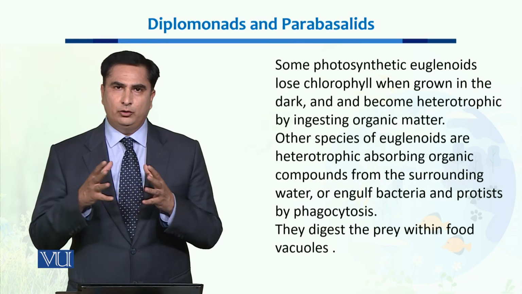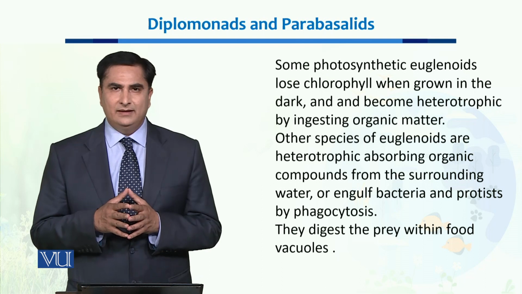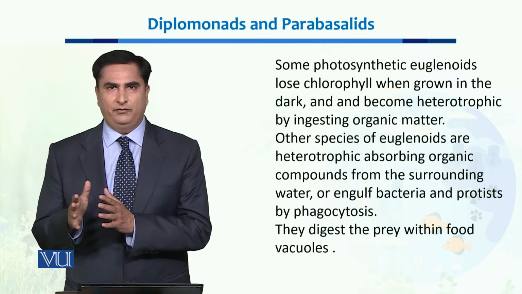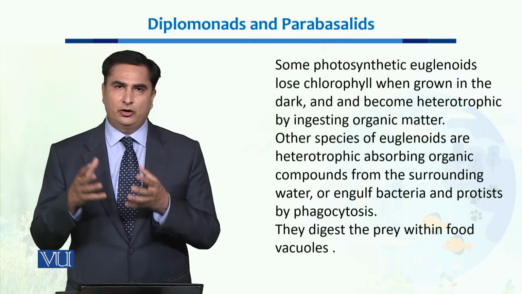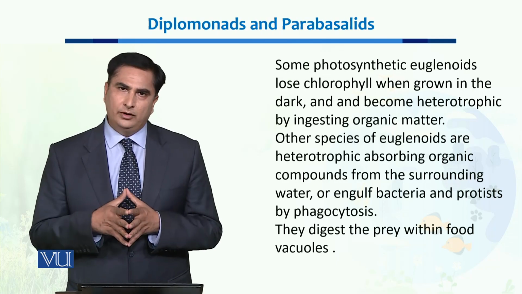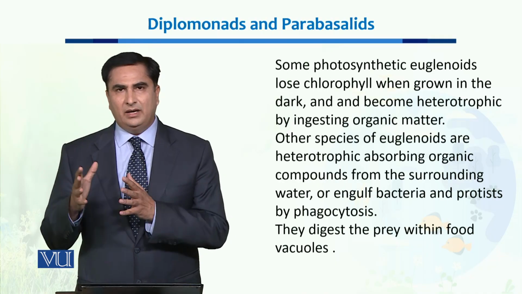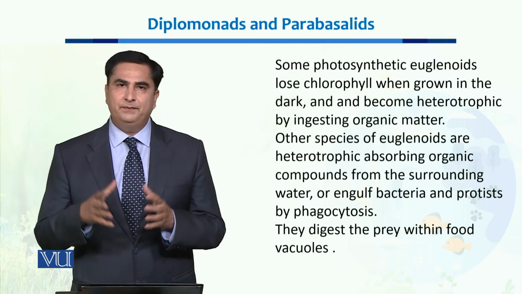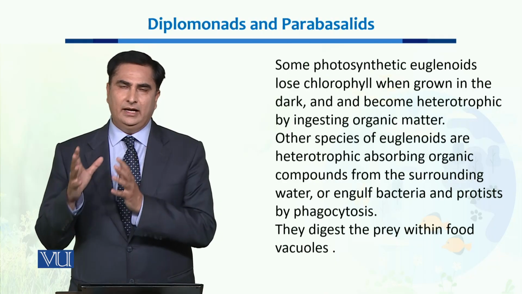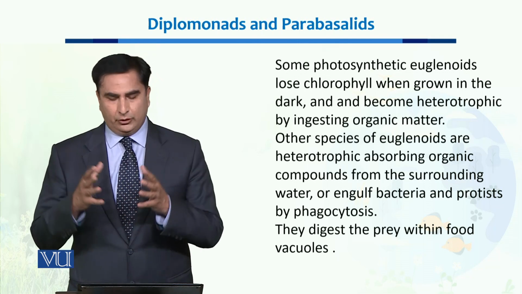Some photosynthetic euglenoids, when they are placed in the dark for a longer period of time, can lose the ability to synthesize their own food. So they become heterotrophic, which means that they absorb organic molecules and break them down to make food or to create energy for their survival. Now, some other species of euglenoids absorb organic molecules, and even engulf bacteria and other small protists to degrade them for their energy requirements.